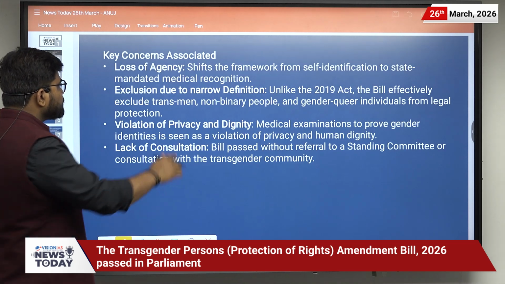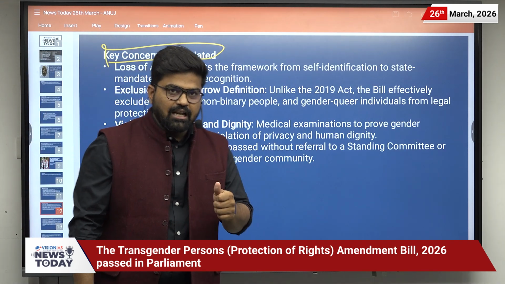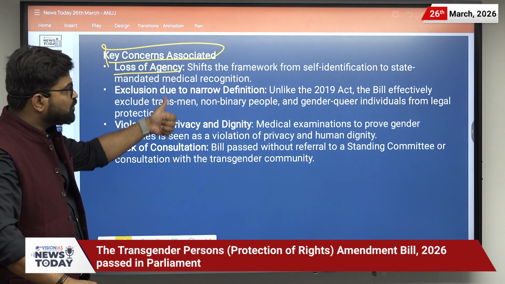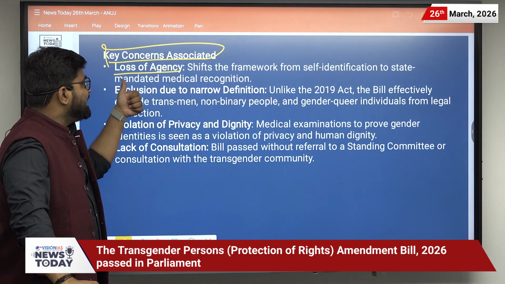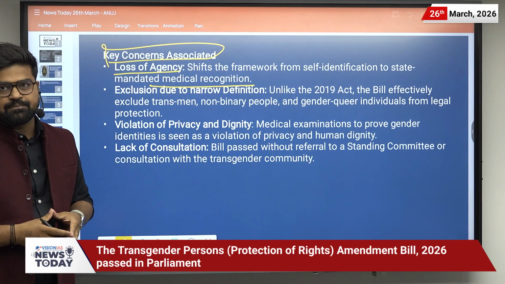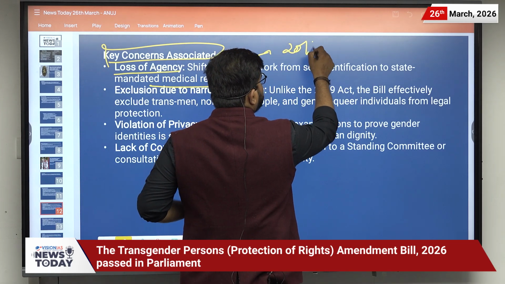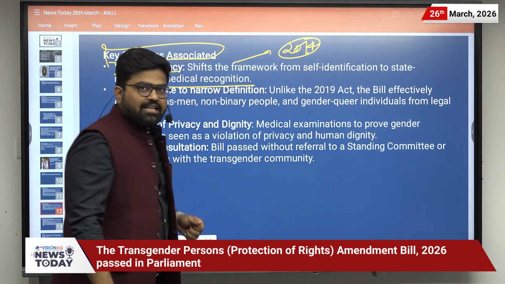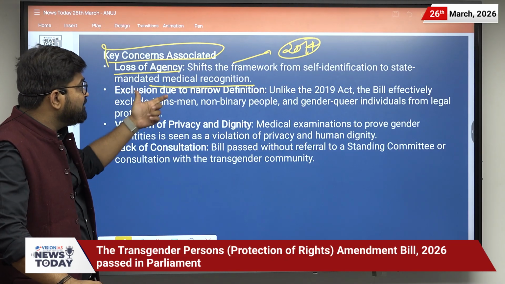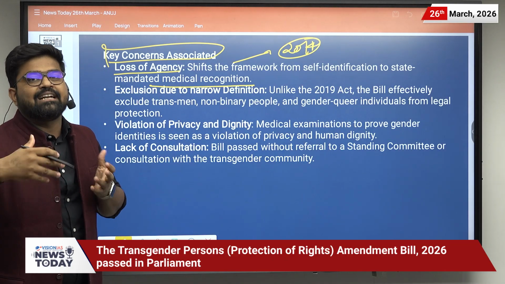What are the key concerns? First of all, loss of agency. It shifts the framework from self-determination to state-mandated medical recognition. In the year 2014, in the NALSA case, the Supreme Court said that transgender persons should be given the right to self-recognize or self-determine themselves.